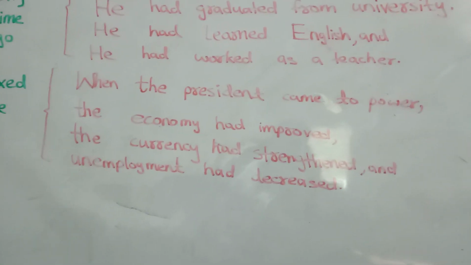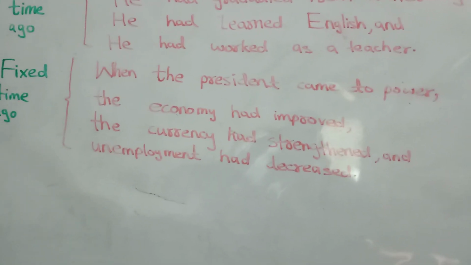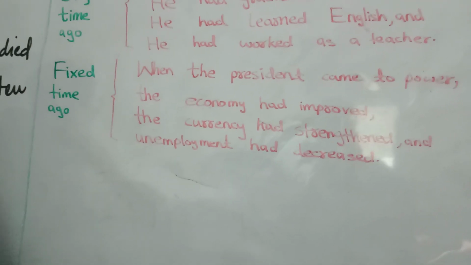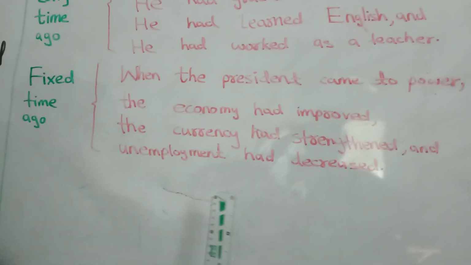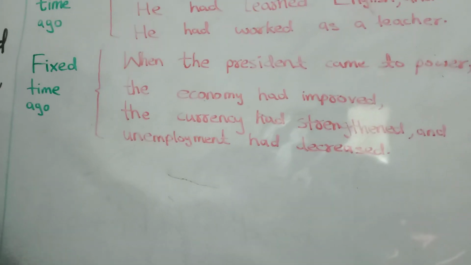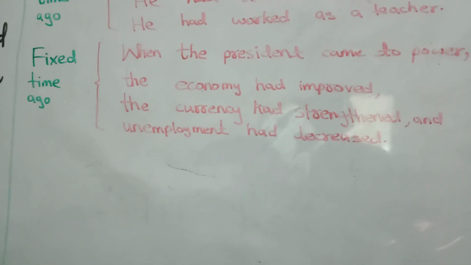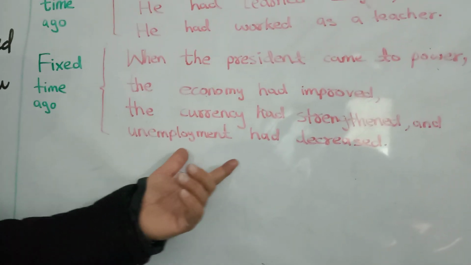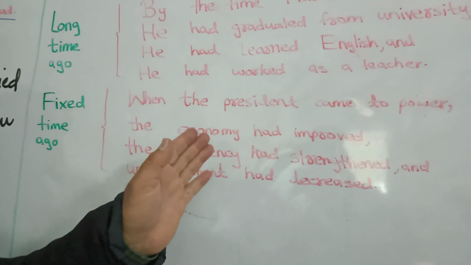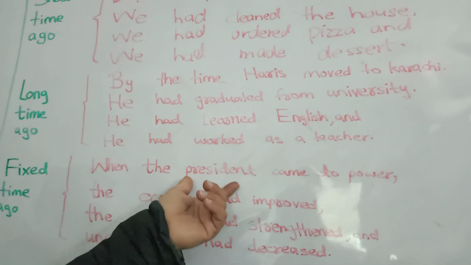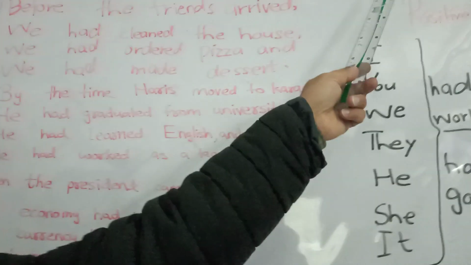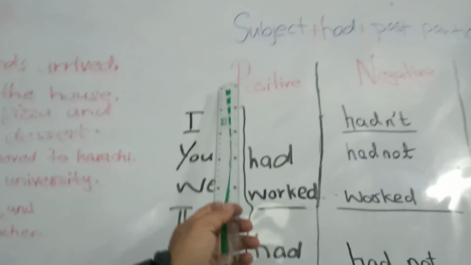When the president came to power, okay, when the president came to power, it happened later. The economy had improved, the currency had strengthened, and the unemployment had decreased. So these things happened earlier in the past. Had plus third form. These things happened earlier in the past, and these are later.